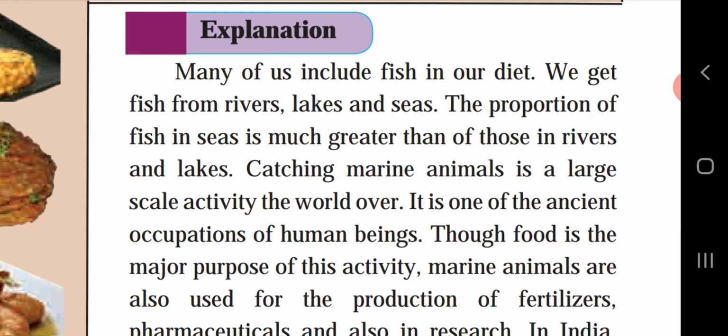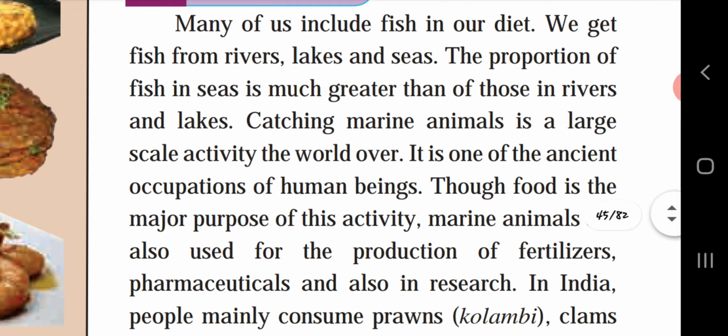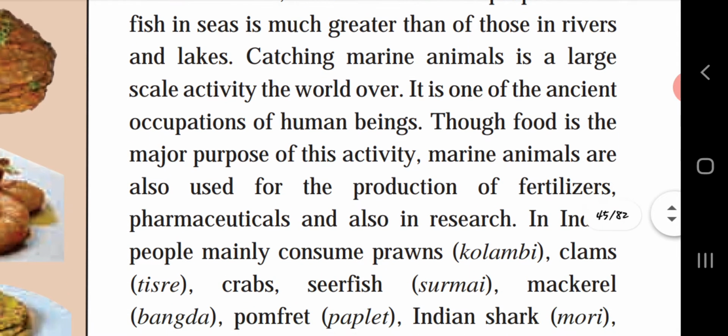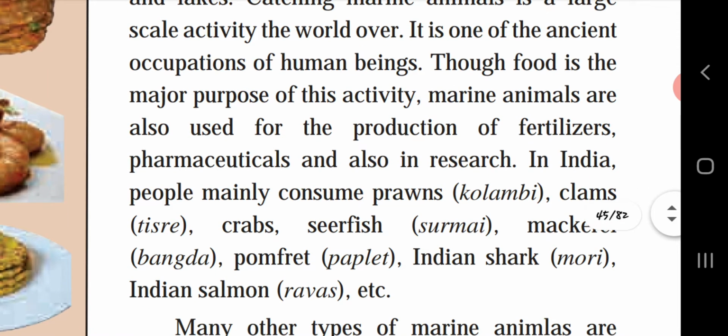Though food is the major purpose of this activity, marine animals are also used for the production of fertilizers, pharmaceuticals, and also in research. So marine animals are used to create fertilizers or medicines, and are also helpful in different researches.